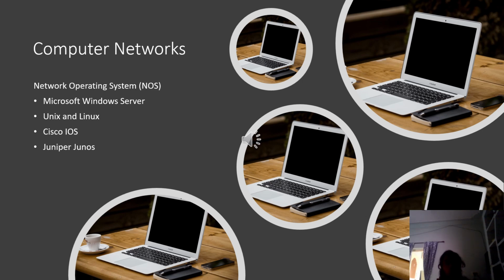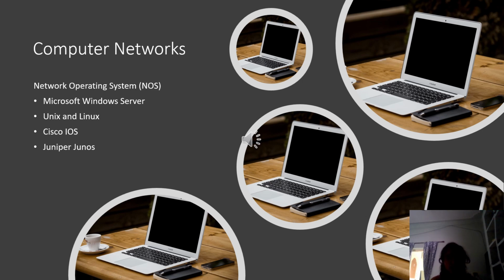Because this software helps in communicating with the computer. And this communication happens also with the mouse, printer, and keyboard, all kinds of these hardware. And if one computer has to communicate with another computer, the network operating system is used.